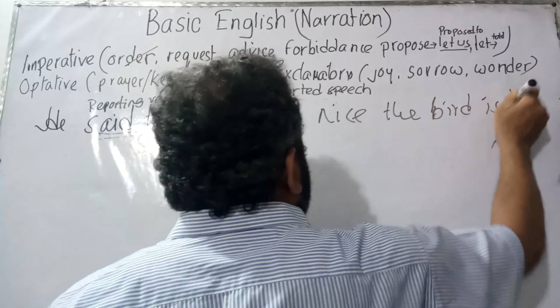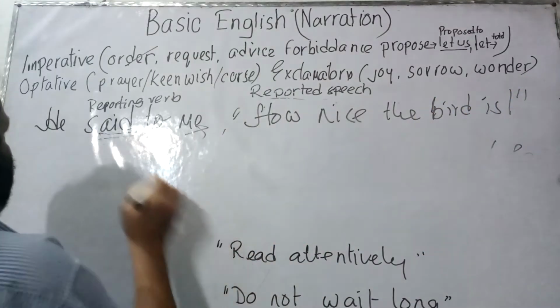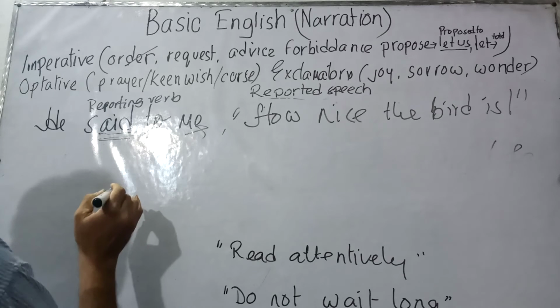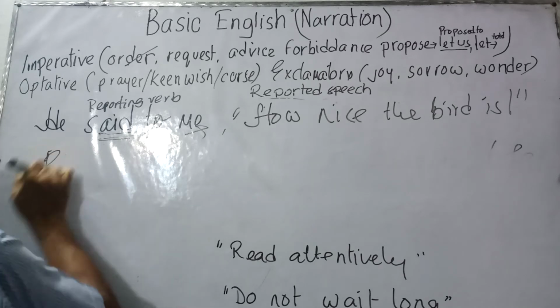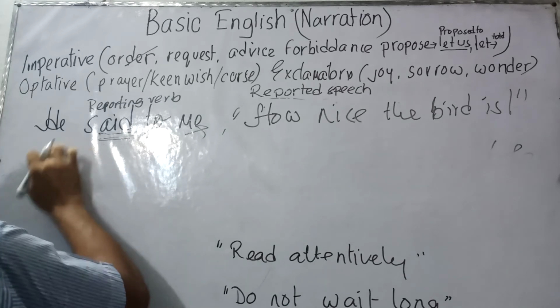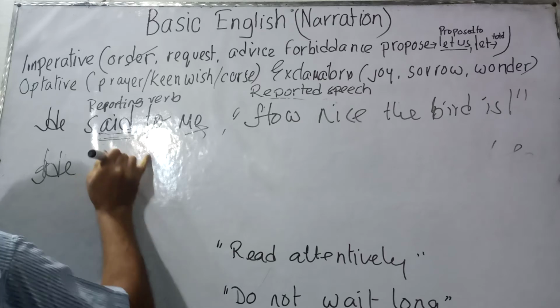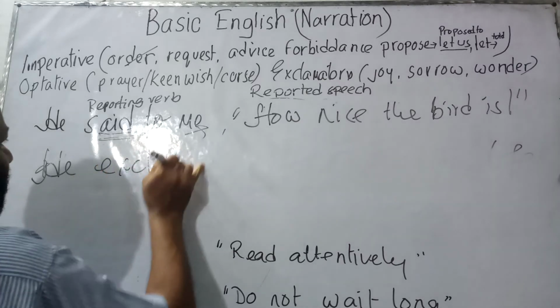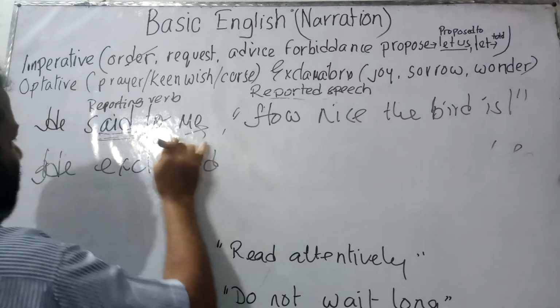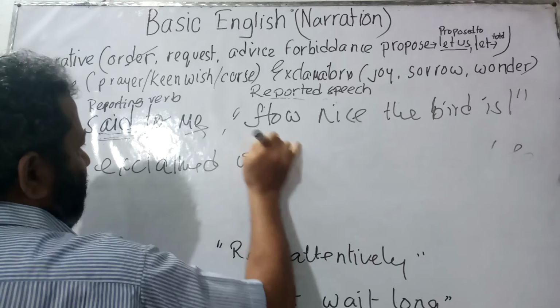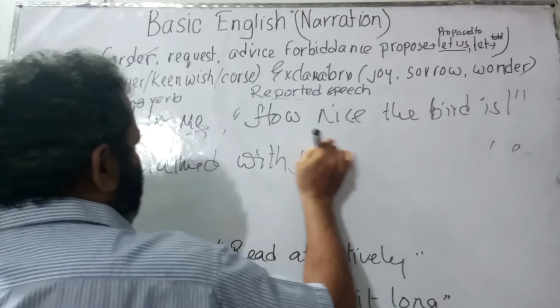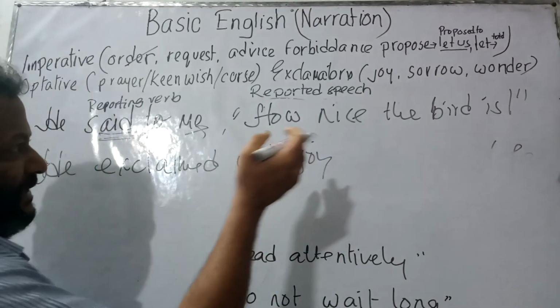bird is." So "he said to me" has been turned into "he exclaimed", E-X-C-L-A-I-M-E-D. He exclaimed with joy, because it's a joyous sentence.